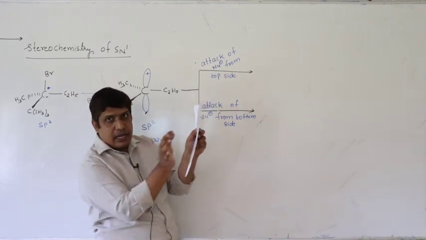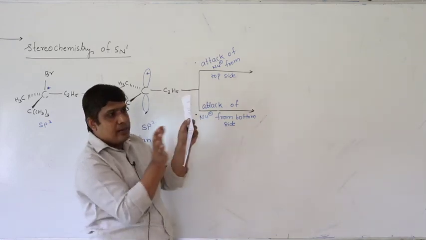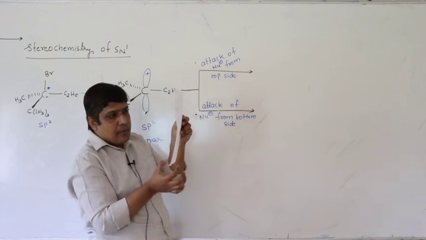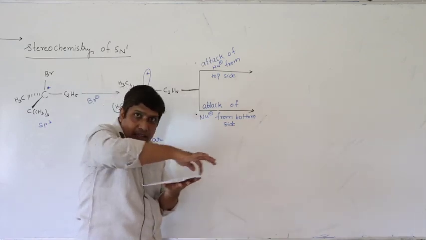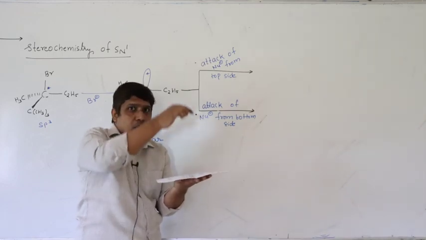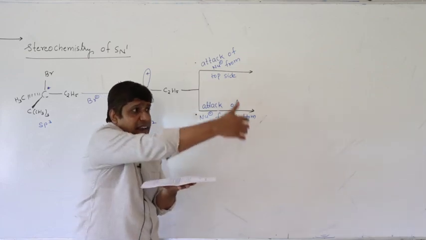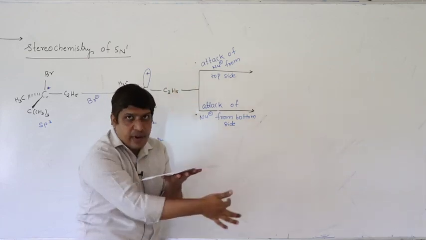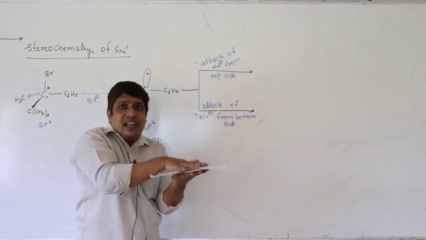Here you have the unhybridized p orbital, with p orbital lobes on both sides. I am holding it like this. So here you have ethyl group, methyl group, isopropyl, and the p orbital. The nucleophile can attack from the top side or from the bottom side, because all the groups are present in the same plane.